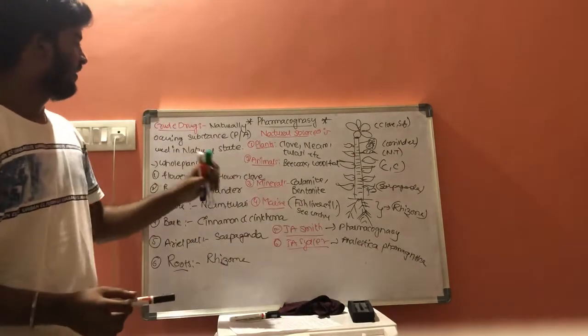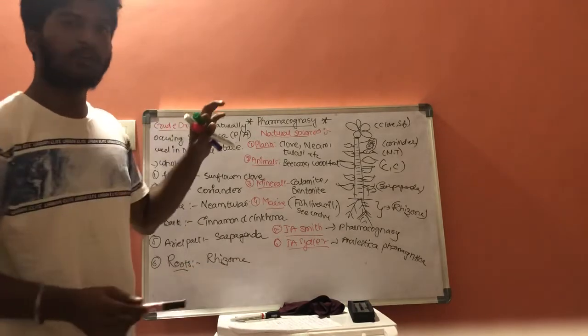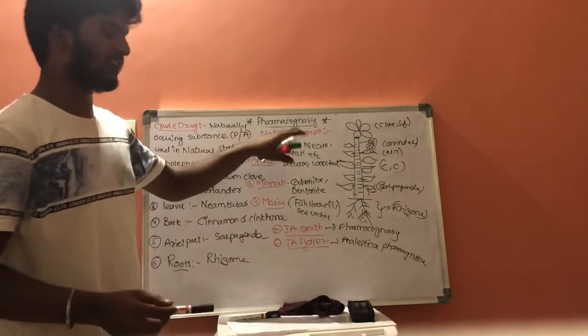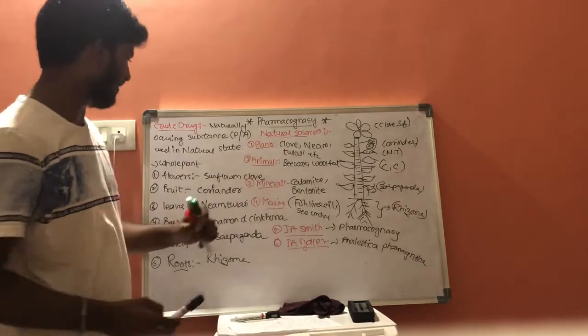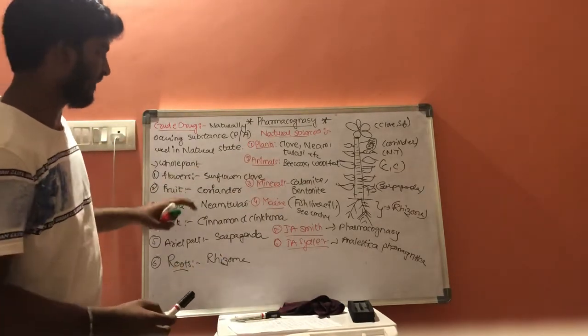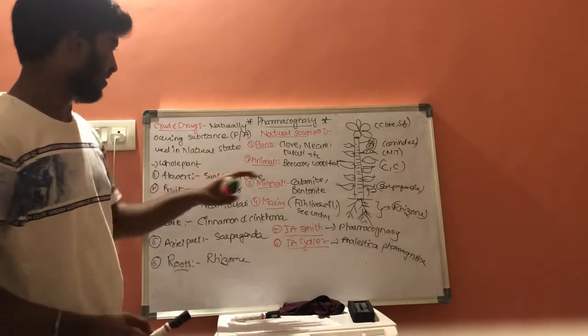And this is some information about crude drug and natural sources of crude drug, that includes plants, animals, minerals, marine, etc. And these are examples of plant sources of crude drug.